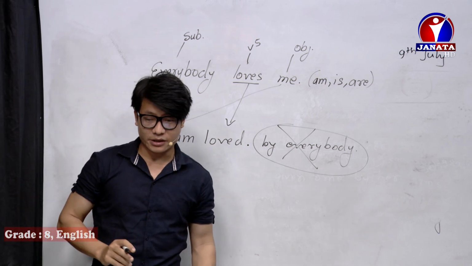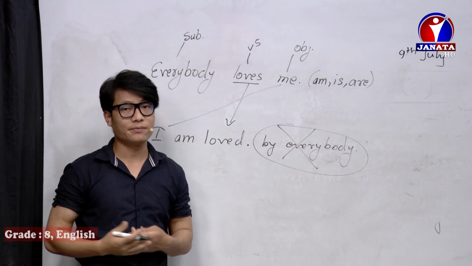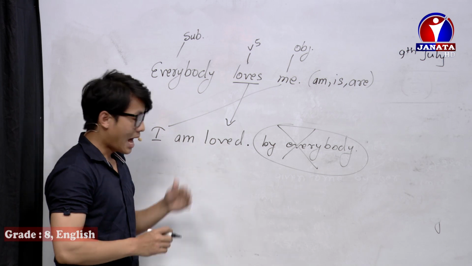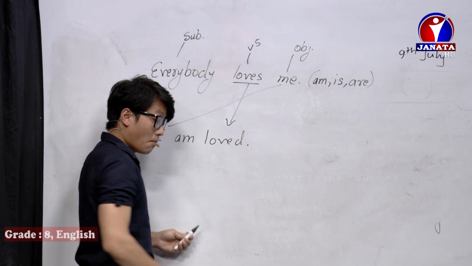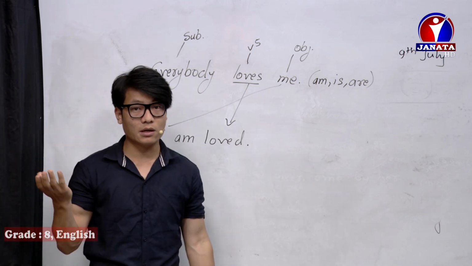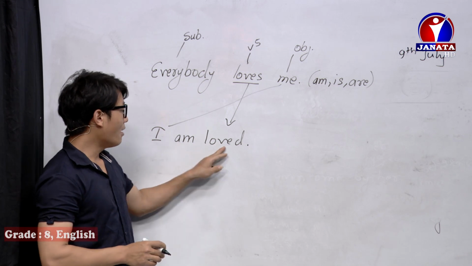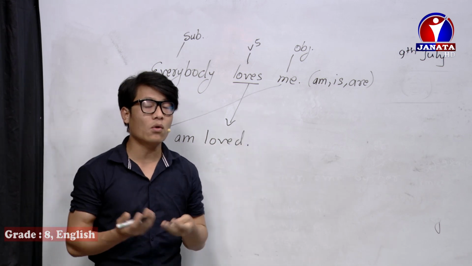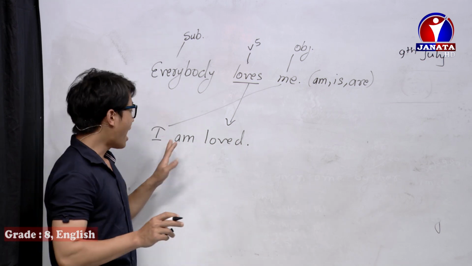In the examination, passive voice is asked to be changed into active voice, and the question can be like this: I am loved. Change this sentence into active voice. Most of the students get confused because there is no objective case. I am loved by nothing. So here is nothing, so students get confused. And then what to write there as a subject? It's very simple.